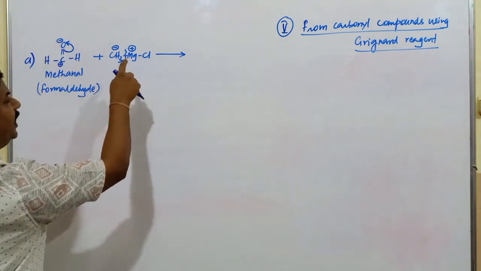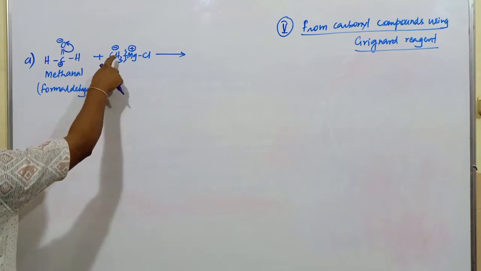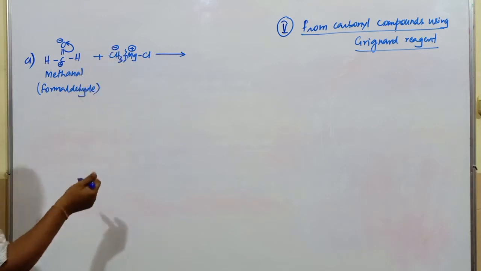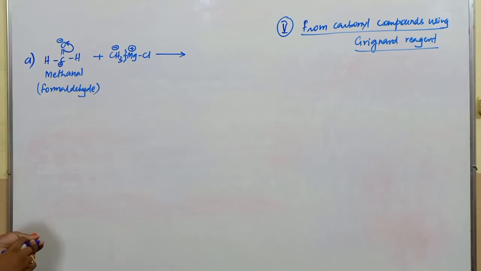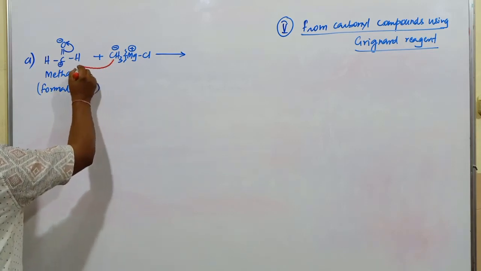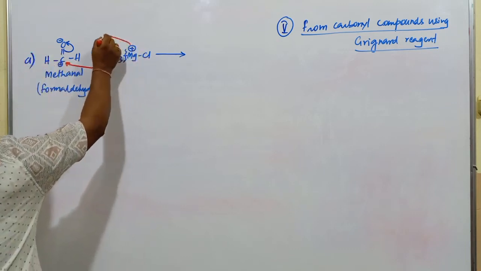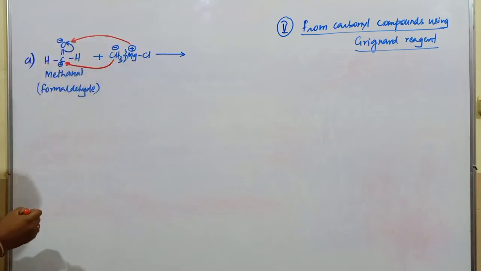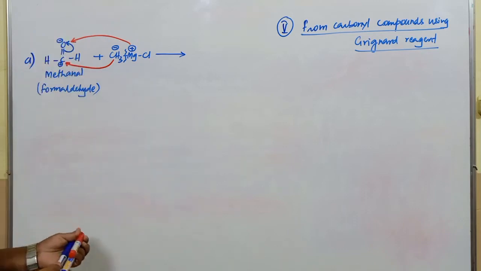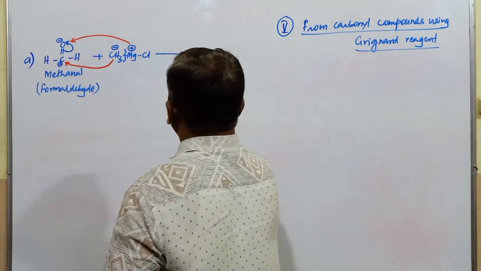Here this Grignard reagent also polarizes, CH3 minus and MgCl plus. Naturally, CH3 minus group attacks this carbon atom carrying positive charge. MgCl attacks this particular oxygen atom carrying what? Negative charge.